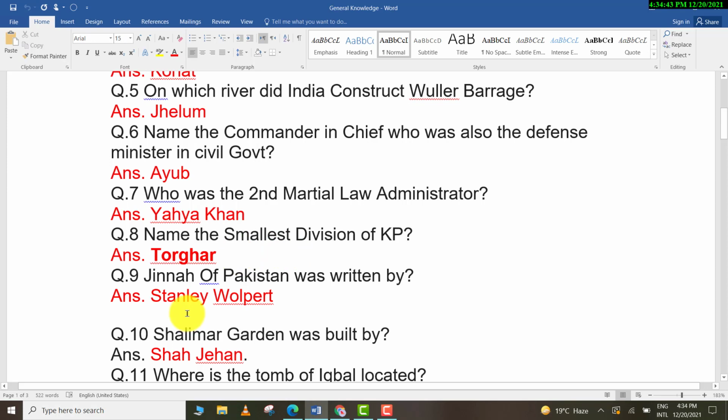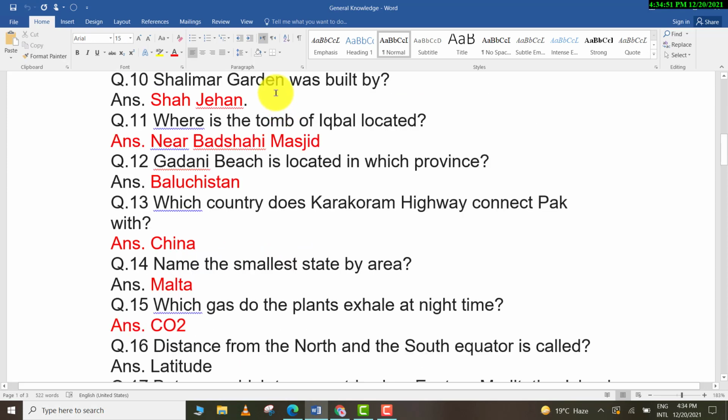Jinnah of Pakistan was written by Stanley Wolpert. Shalimar Garden was built by Shah Jahan. Where is the tomb of Iqbal located? Near Badshahi Masjid. Gadani Beach is located in which province? Balochistan. Which country does Karakoram Highway connect Pakistan with? China.